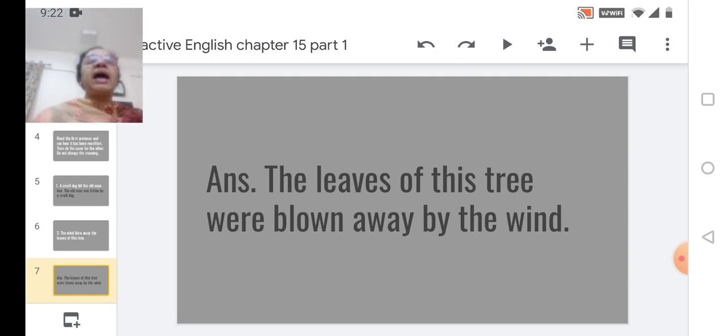Now why haven't we written was here? Because we are talking in plural. Leaves, we are talking of many. It's not a single leaf. We are talking about leaves. It's plural. The leaves of this tree were blown away by the wind. I hope you are writing.